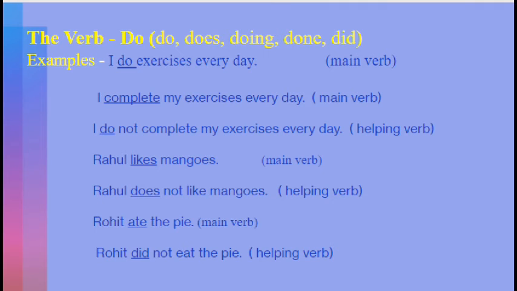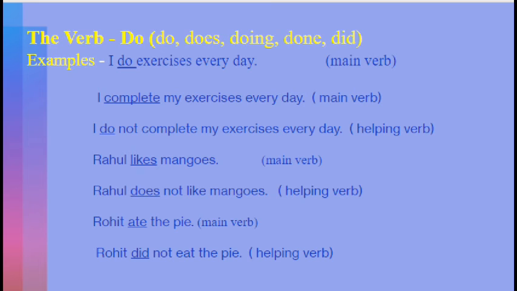A few more examples, like Rahul likes mangoes. Here likes is a main verb. If I change it into negative, then I have to add does: Rahul does not like mangoes. Here does is acting as an auxiliary verb supporting the main verb like.